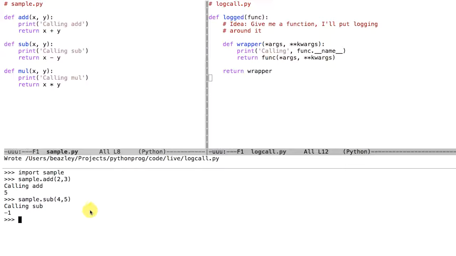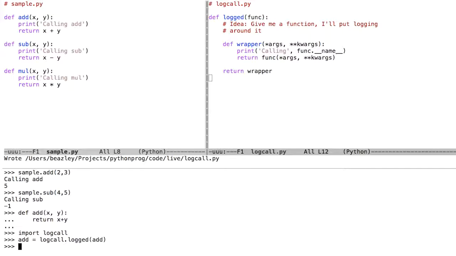Okay, so I've got this new thing where I'm putting a wrapper around a function. Here's how that is going to work. If I were to define a function add in the normal way, and I wanted to put logging on it, I could use this logged function that I just made. I could say, add, you're equal to this logged operation of add. What I'm doing is replacing you with this wrapper layer.